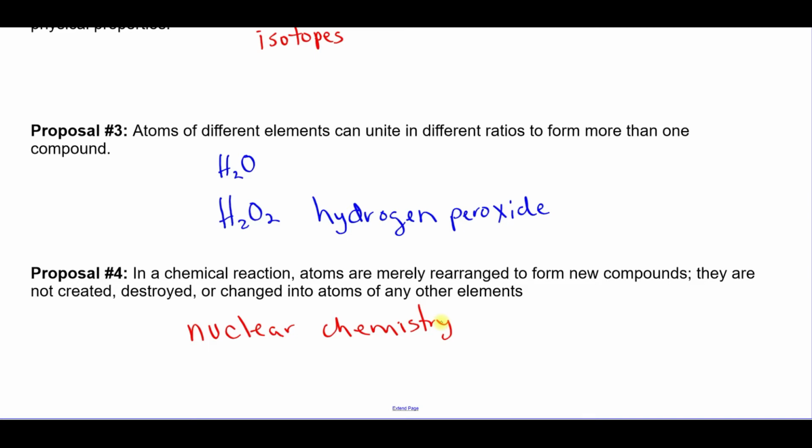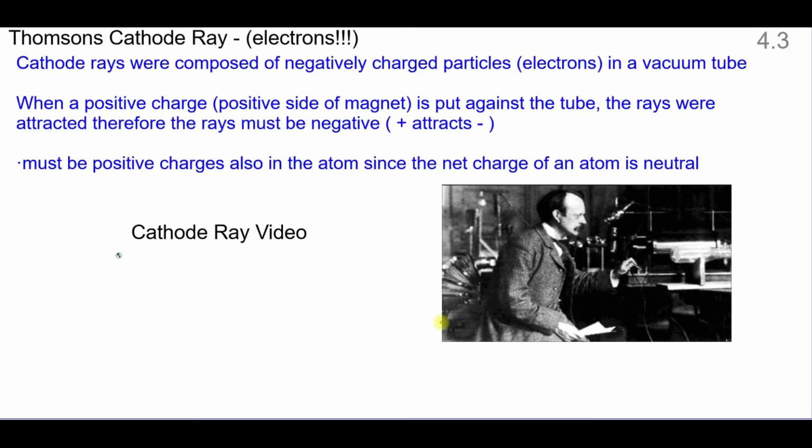Then we have Thomson's cathode ray, and this was the first discovery of negative charges, what we now know as electrons. And so a cathode ray is negatively charged particles in a tube that has been evacuated or that has a vacuum created. If I put a positive side of the magnet, the rays were attracted, and so the rays must have been negative.